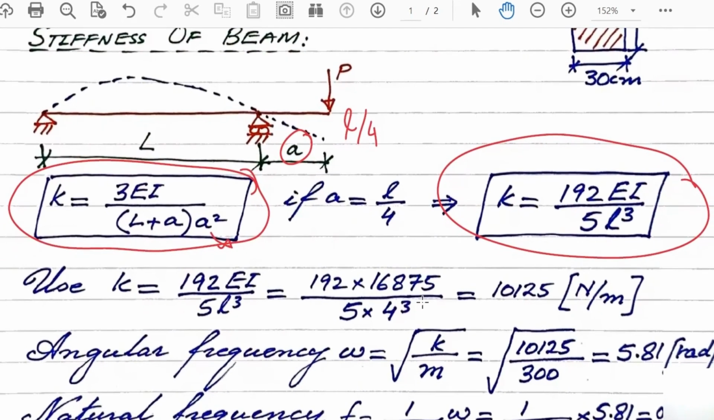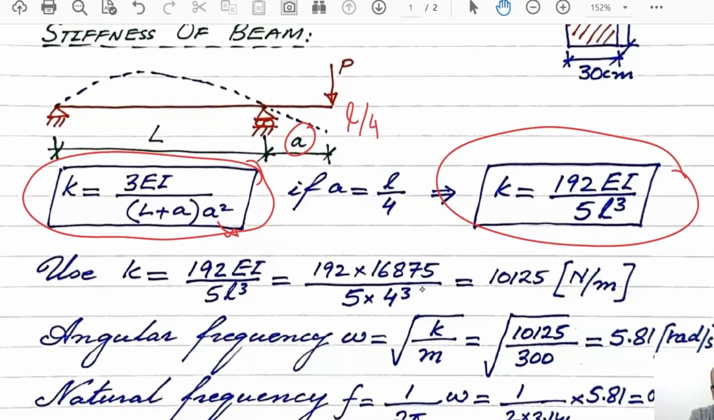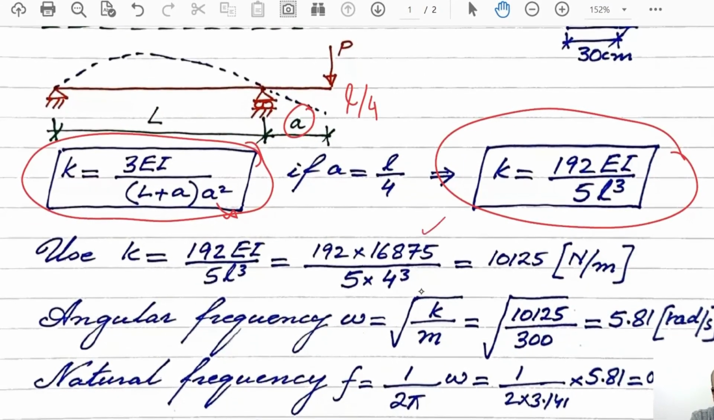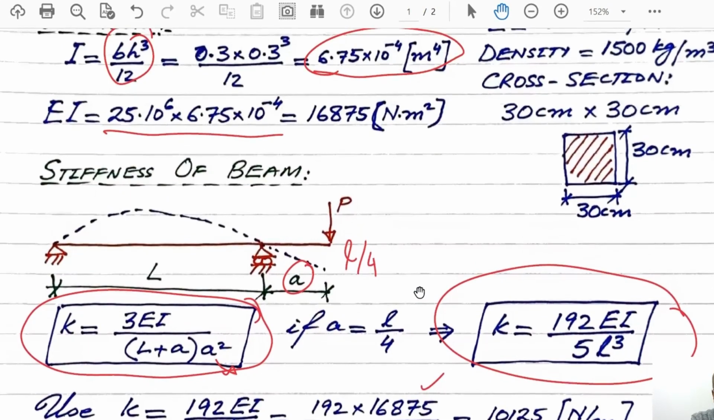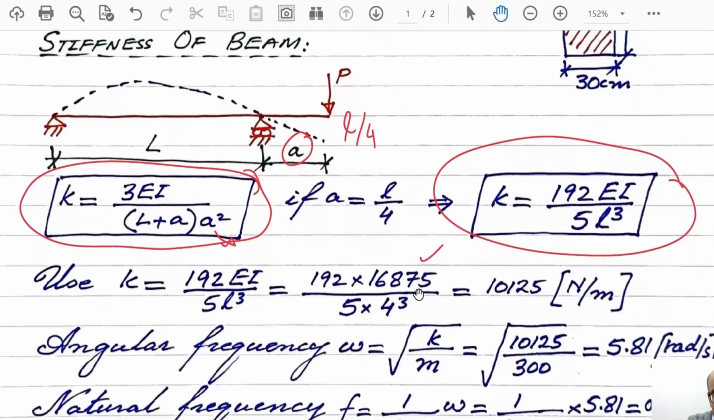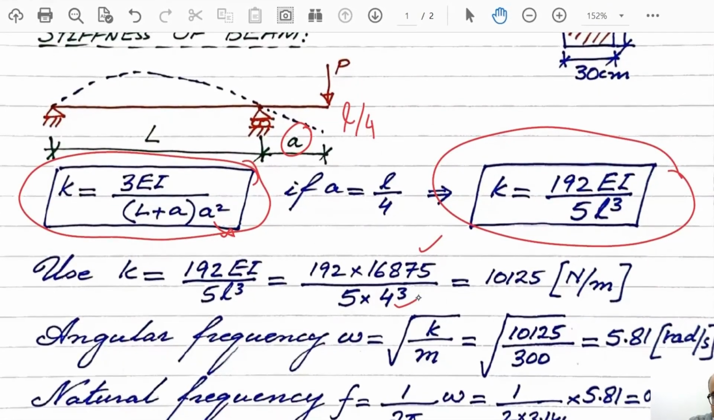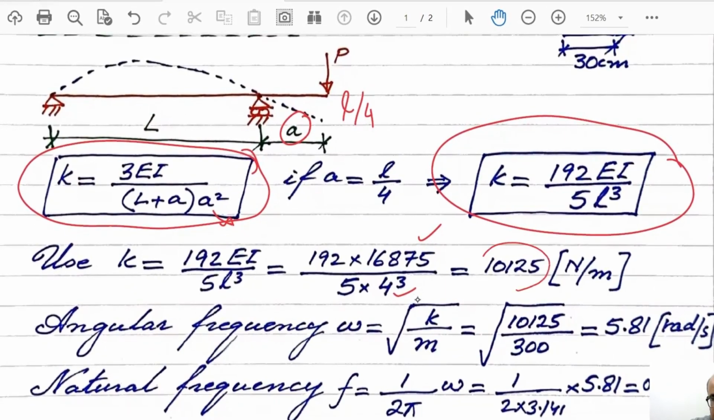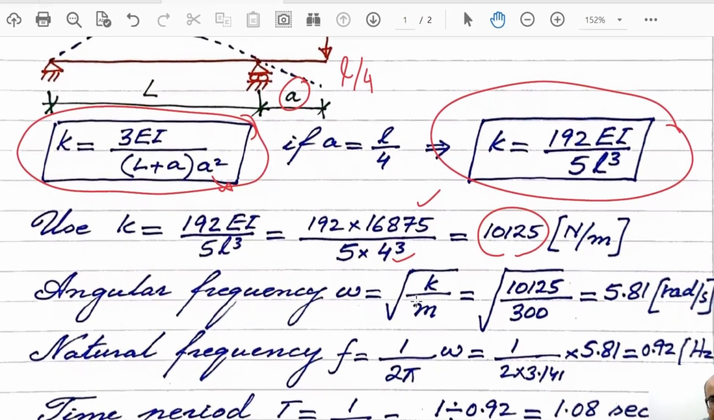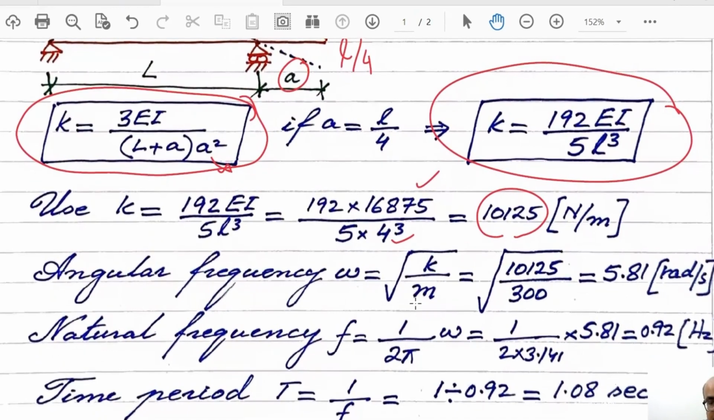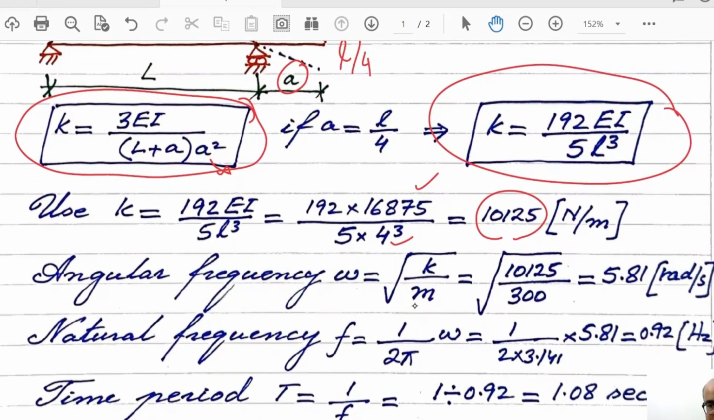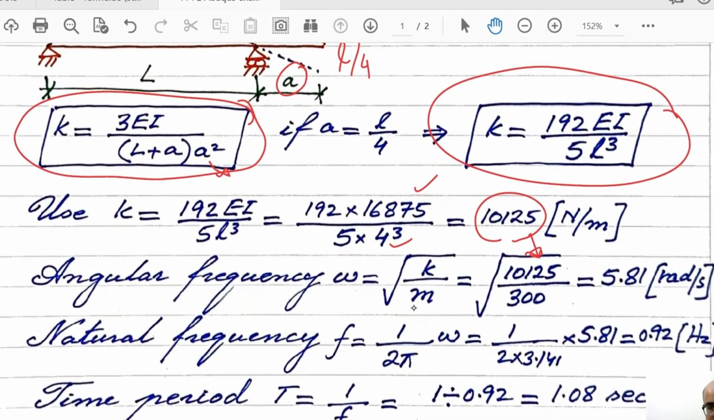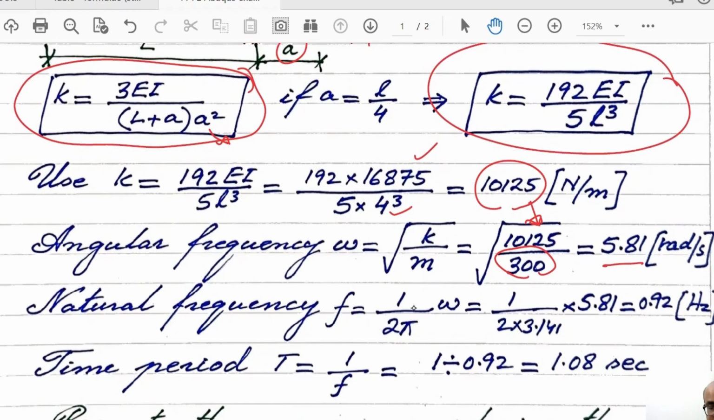So we will use this K is equal to 192 EI over 5 L cube. Here put value of EI, we worked it out earlier. Here EI is this value and L is 4. From here we get 10125 Newton per meter. This is value of K. Angular frequency is under root K over M. K is this value. If we put it over here, M was mass, which was 300 kg, we get 5.81. Natural frequency F is equal to omega over 2 pi.